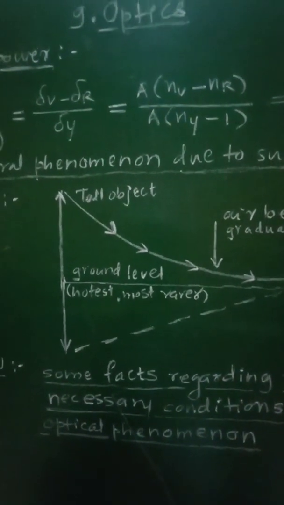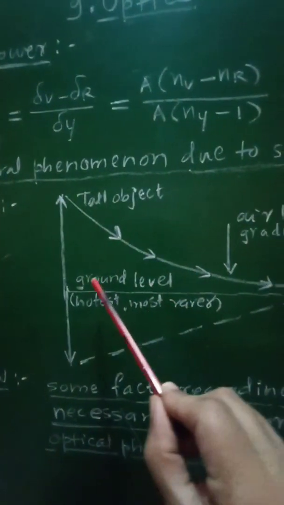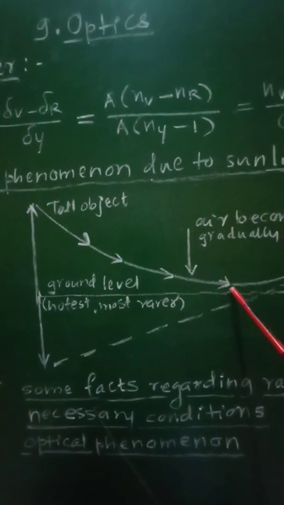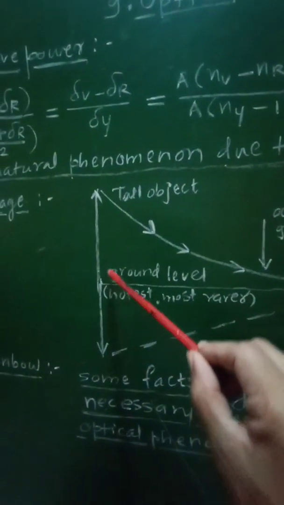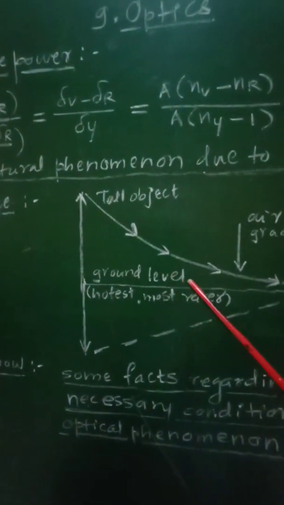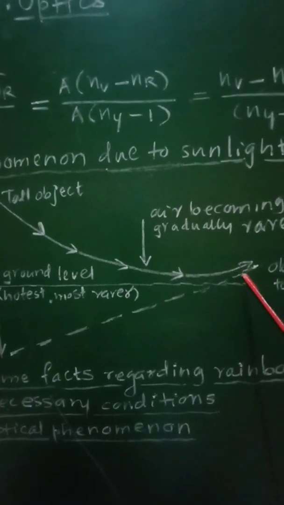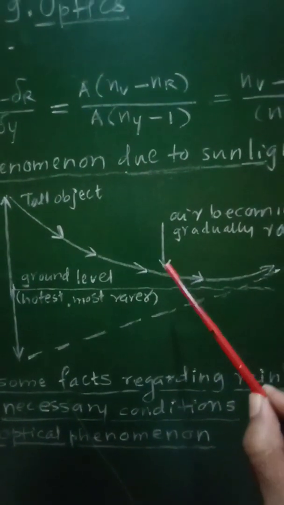So in this diagram, there is a tall object. This horizontal line will represent the ground level. On this ground level, there is a tall object like a tall tree or any building. Then the observer is at this position. Then due to the